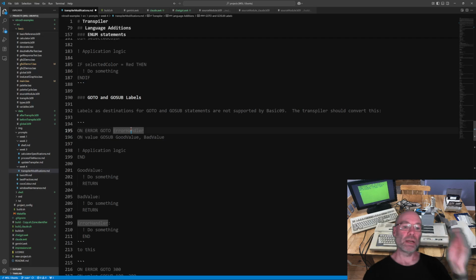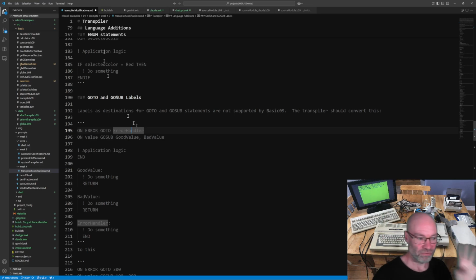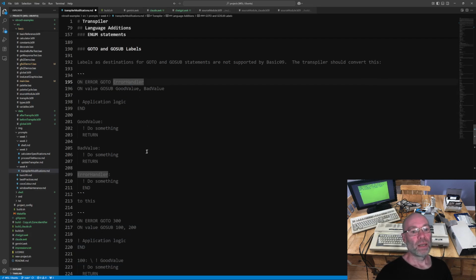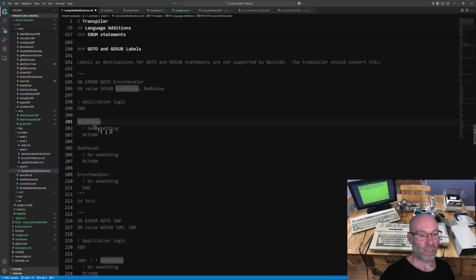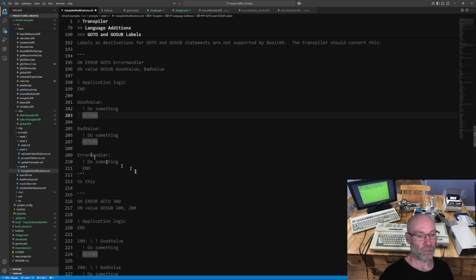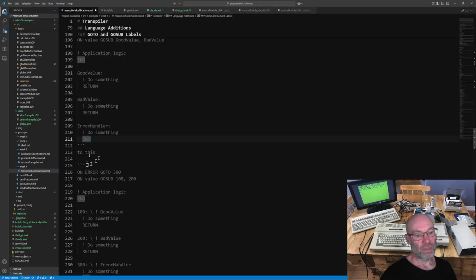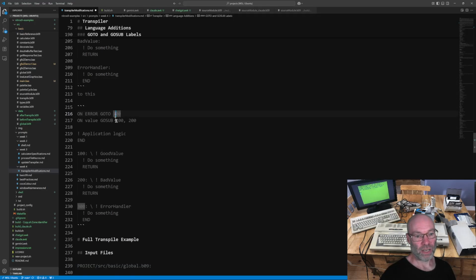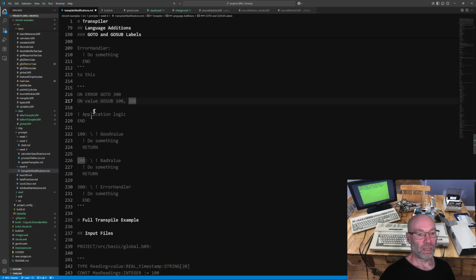Labeling. So both for error handling and for go sub, on error or on value go to and go subs, you can only put line numbers after the go to or the go sub, but I wanted to add labeling, and again it'll figure out the numbering and all that sort of stuff for you. So again, inside of my application logic, I could have good value and then do some code and return, bad value, do something and return, error handler, do something and end. And then it'll transpile that to actual line numbers, and it will put line numbers like that.